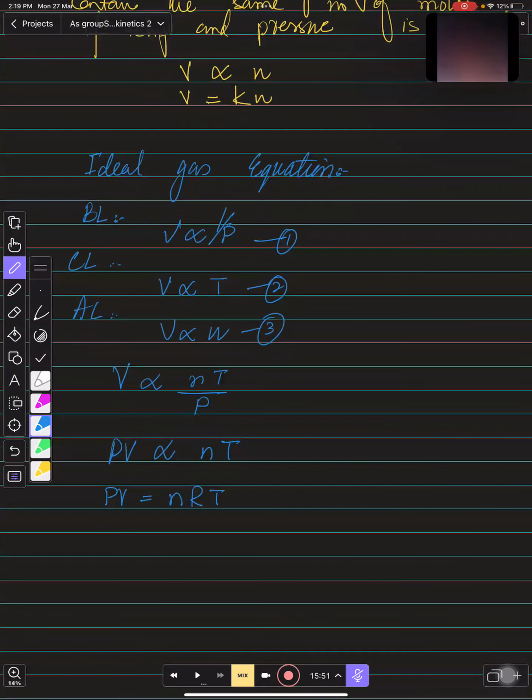You can say that this is pressure. The unit should be Newton per meter square, right? This is volume. Volume should be in meter cube, and you can even use it in pascals. These are the number of moles. This is what? Universal gas constant भी आप इसको बोल सकते हैं, universal gas constant.